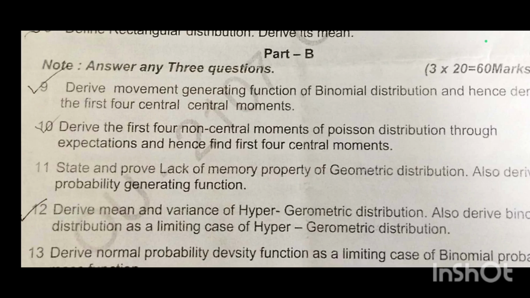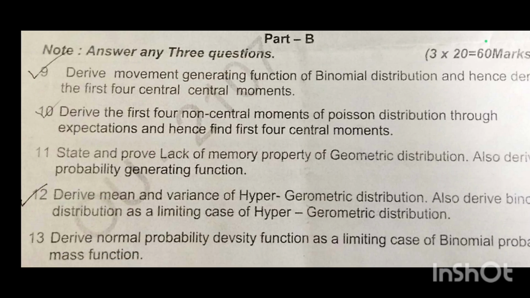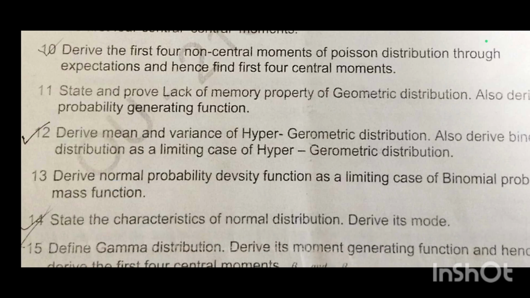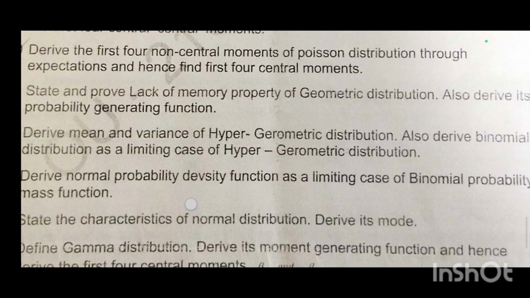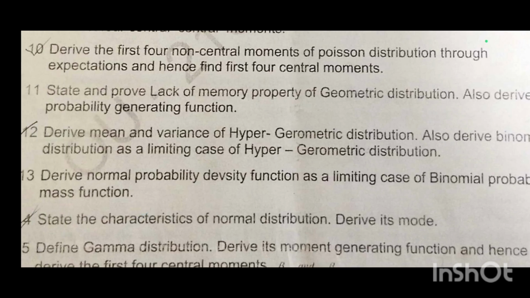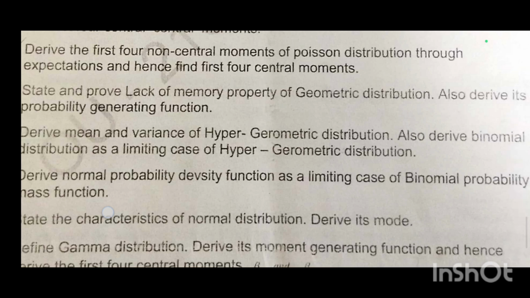Derive the first 4 non-central moments of Poisson distribution through expectations and hence find the first 4 non-central and central moments. State and prove lack of memory property of geometric distribution and also derive its probability generating function. Derive mean and variance of hypergeometric distribution.